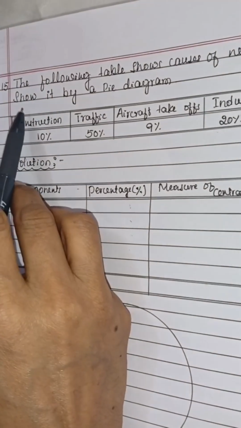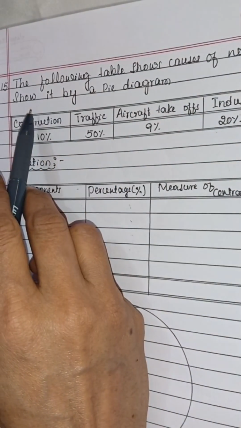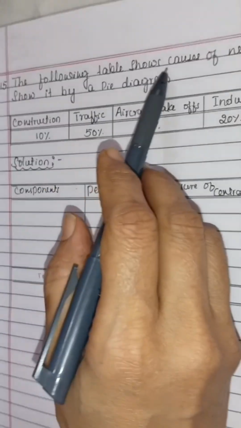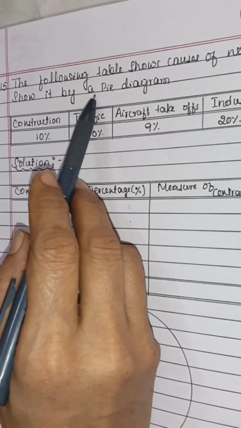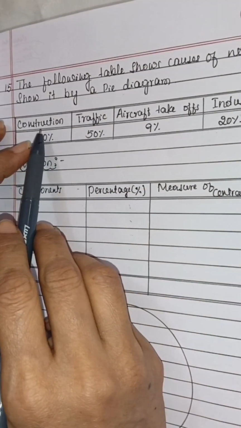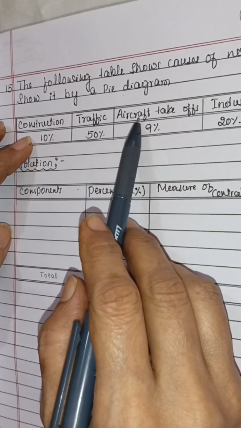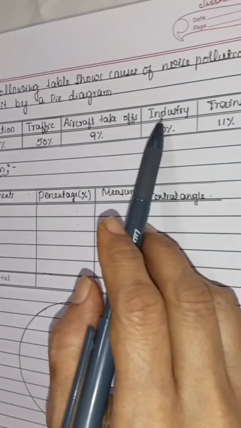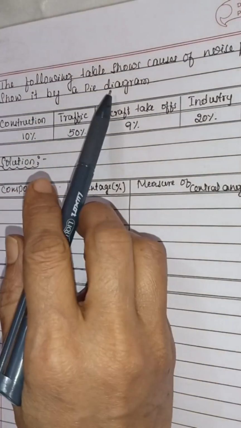Question number 15. The following table shows causes of noise pollution. Show it by a pie diagram. See, these are the causes of noise pollution. Construction makes noise. Traffic also causes noise pollution. Aircraft takeoff, industries and trains also make noise pollution. And we have to show it by a pie diagram.